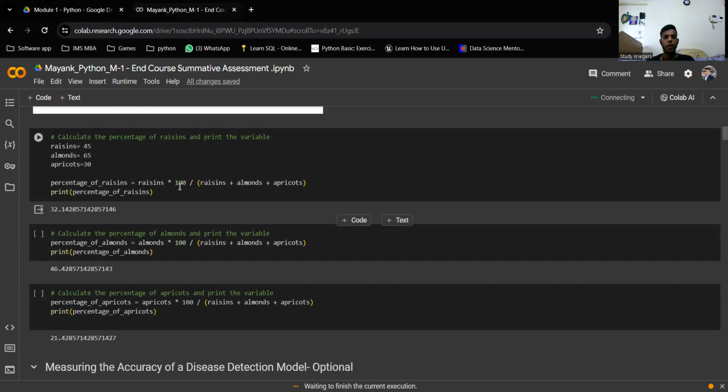So, according to this formula, we can find the percentage of the contents of raisins, apricots and almonds in the nutrition bar. The concepts involved are multiplication and division, and we are also adding the values, so we are also using an aggregator function. From this we know how to calculate the percentage of anything. This is the second question.